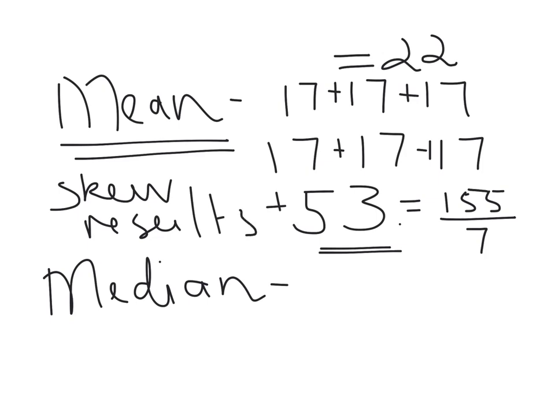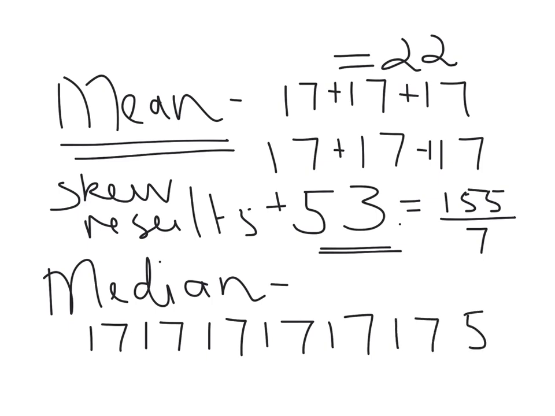So sometimes with these sorts of numbers, with a very small group like this, we do the median. That means we put them all in order: 1, 2, 3, 4, 5, 6 and 53, and then we take the middle number. The middle number in this case is 17.